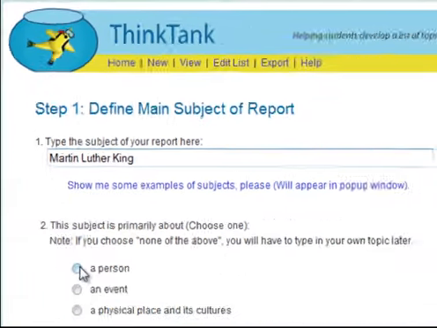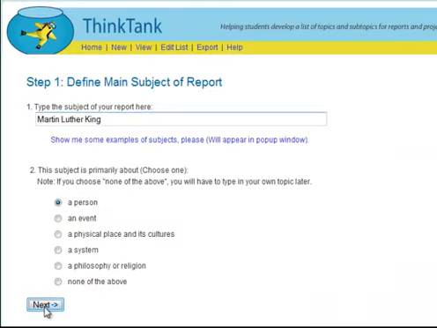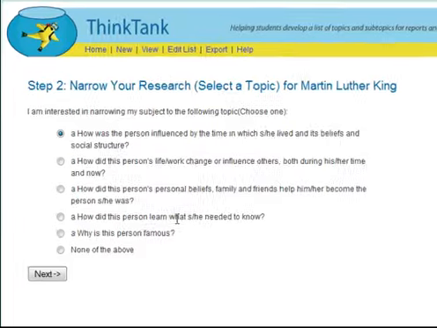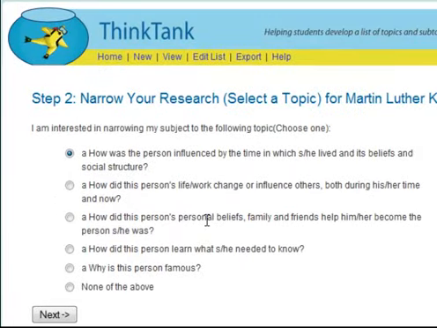Now this is primarily a person, so I'm going to click person, and then they're going to say, which of these other topics would you like to talk about? Instead of just talking about Martin Luther King, do you want to talk about why he was famous? What did he learn? What were his beliefs? How did he change others? Oh, I think that's the one I want to talk about, is how did he change others during his lifetime?